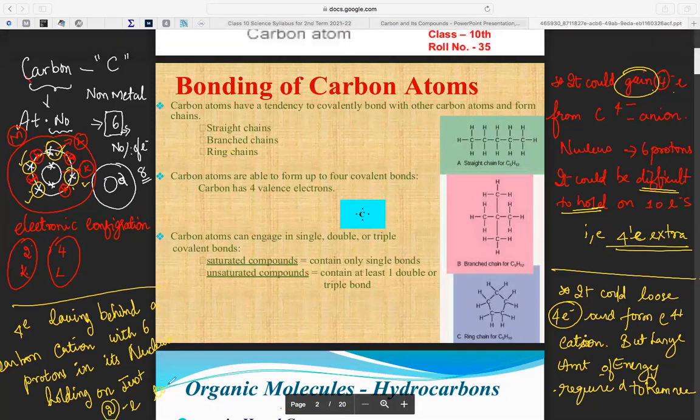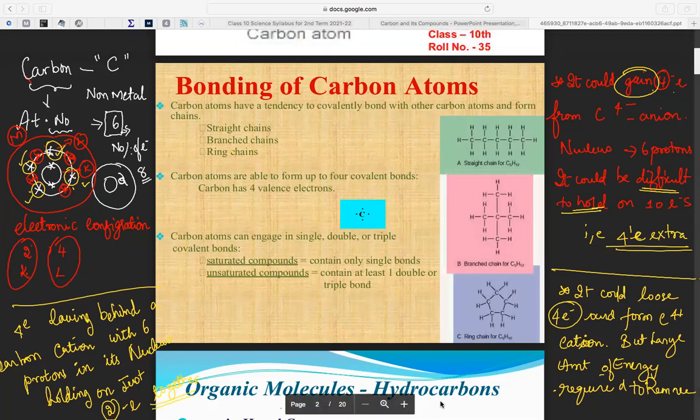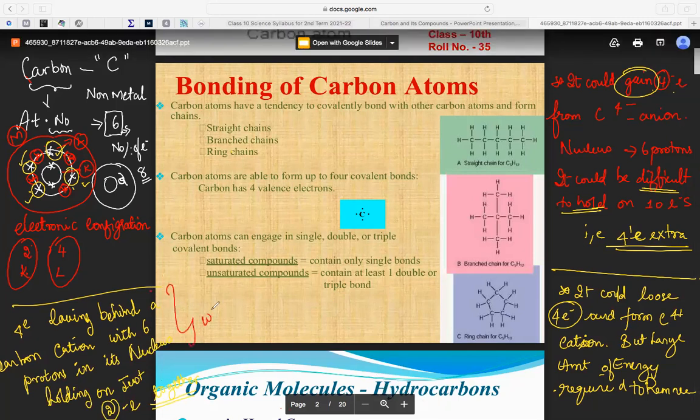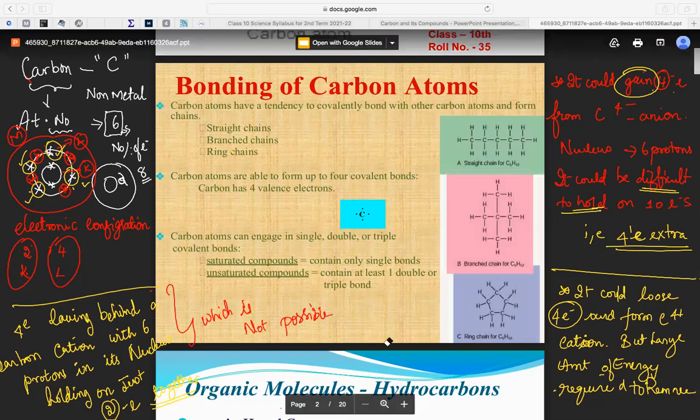Holding on to just 2 electrons together, very important note, which is not at all possible. Okay, let me explain about it.